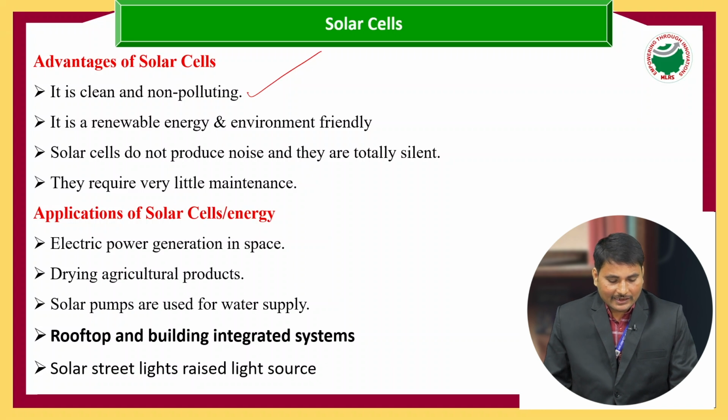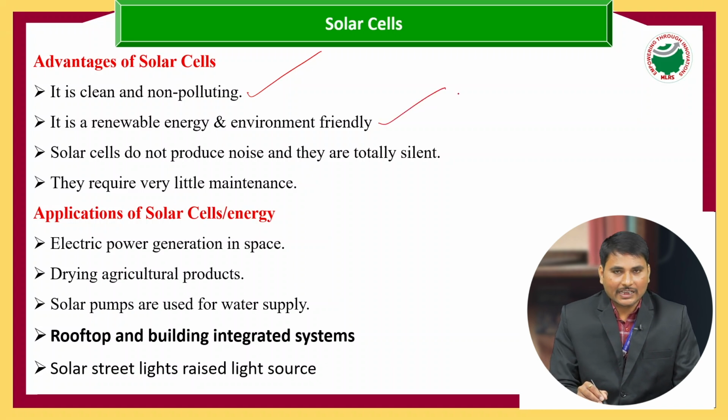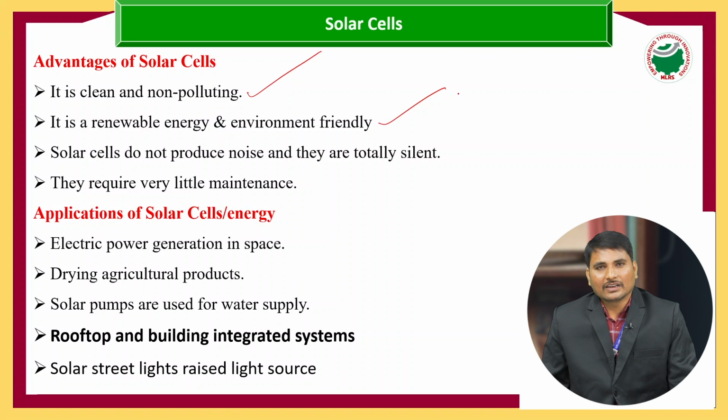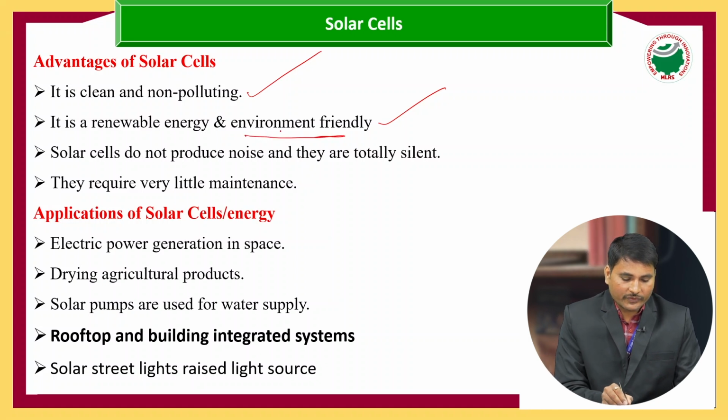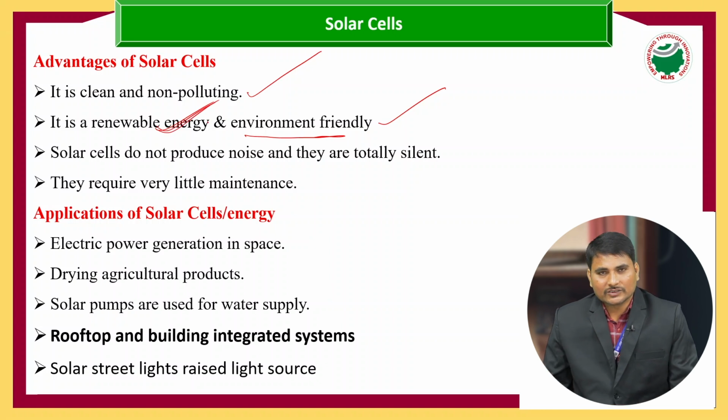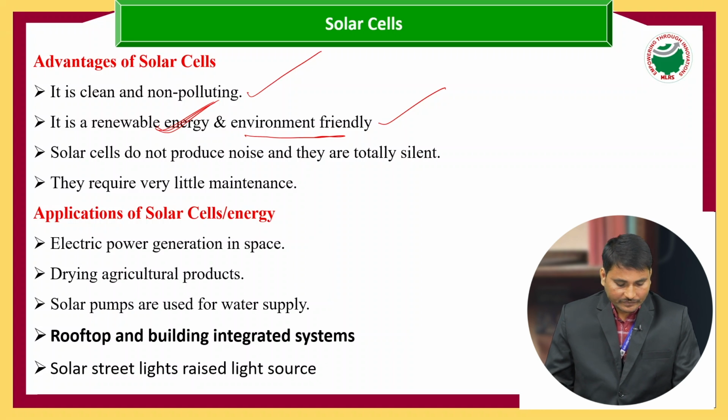It is renewable and environmentally friendly. It does not release any smoke or combustion products. Because of that, we call the solar cell an environmentally friendly, renewable, endless energy source.